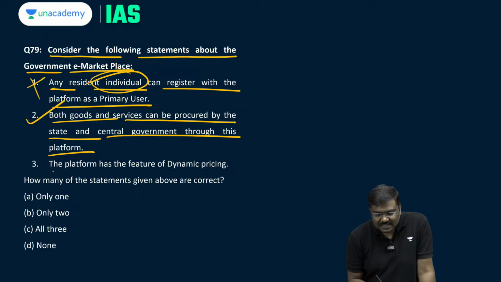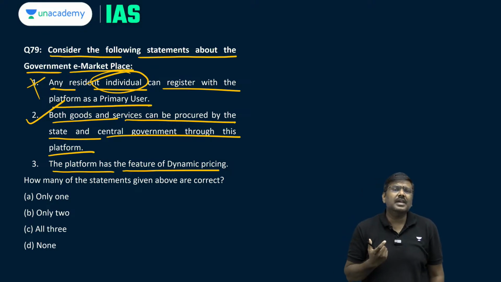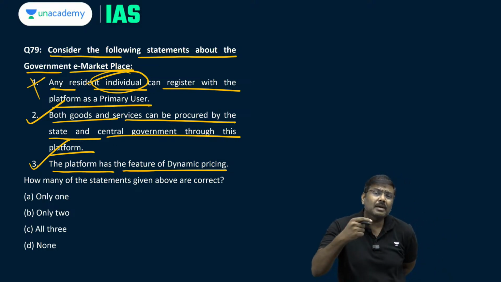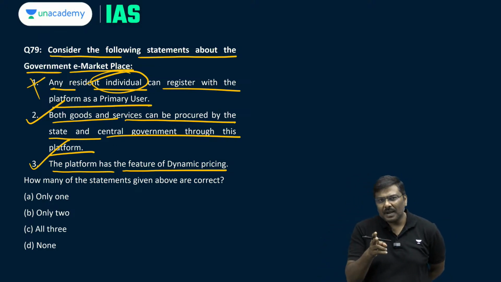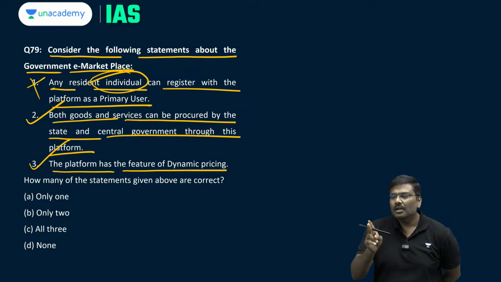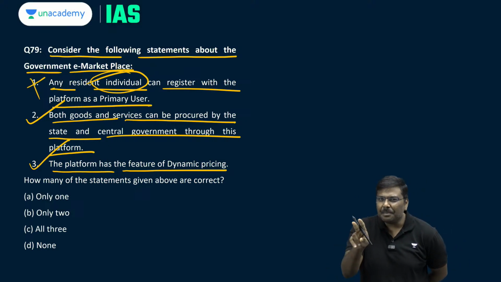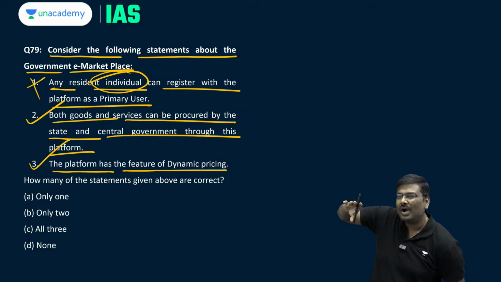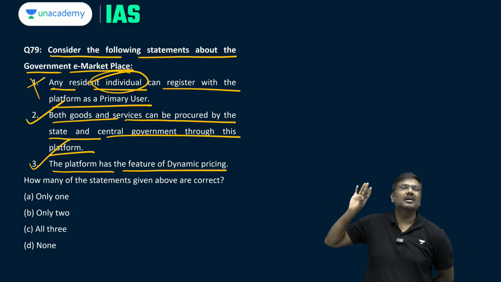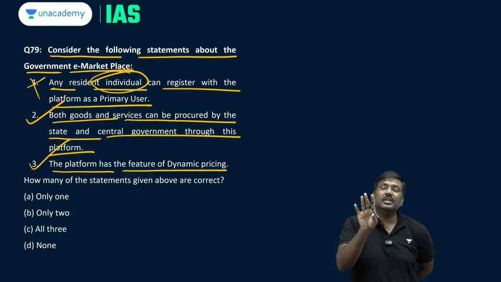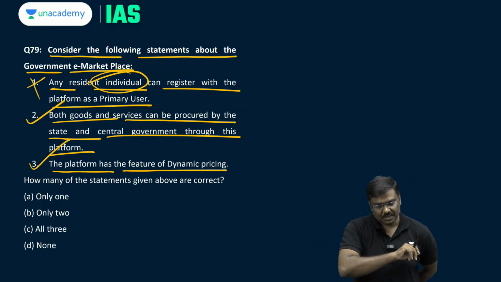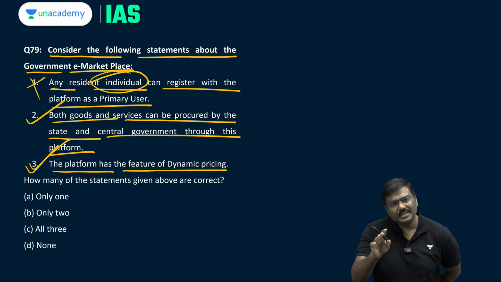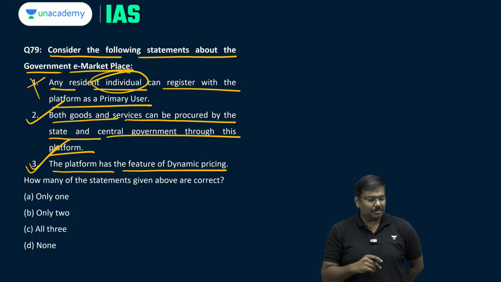The platform has a feature of dynamic pricing. Statement is true, but by the way, what do you understand by the term dynamic pricing? Dynamic pricing essentially means whenever the situation changes, whenever the prices in the market change, the price in the platform will also automatically get adjusted. That is basically the concept of dynamic pricing. So, is there dynamic pricing provided under the ENAM platform? Answer is yes, it is also provided under the ENAM platform.